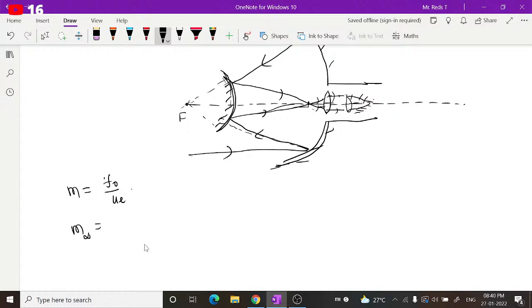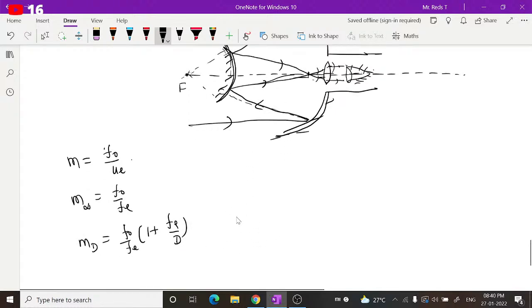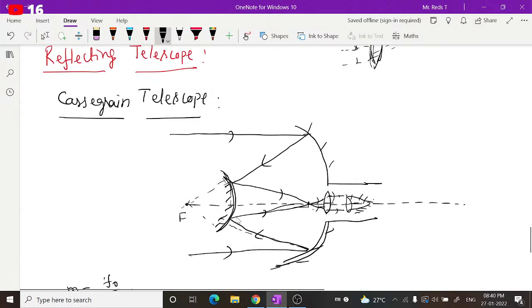We are not going to discuss the derivations in detail. So if the final image is at the strained position, the corresponding magnification is f naught by fe into 1 plus fe by d. The same formulas are applicable here also. This is briefly about the Cassegrain telescope.